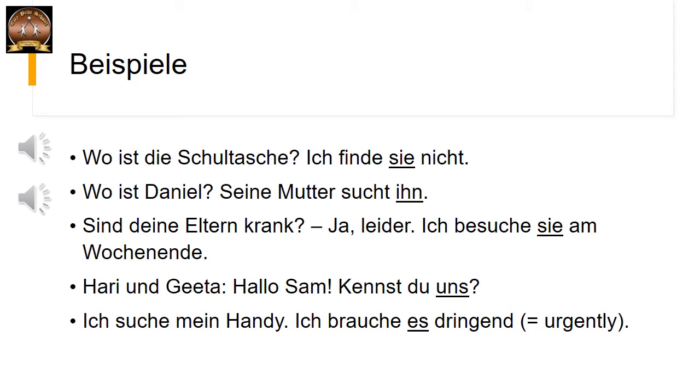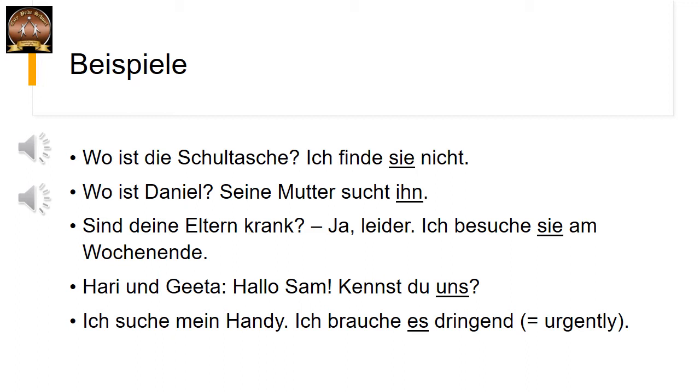And whom is his mother searching? Him. Ihn. Correct? So now ihn stands for Daniel. Now again a personal pronoun in accusative because in this sentence it is the object of the sentence. Seine Mutter sucht ihn. It is the object. So the personal pronoun er in nominative changes to ihn.